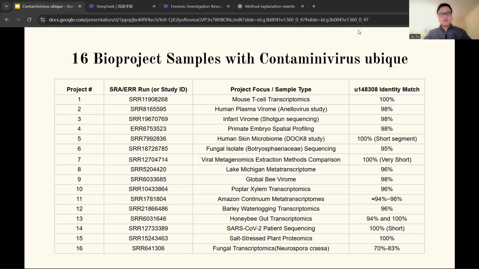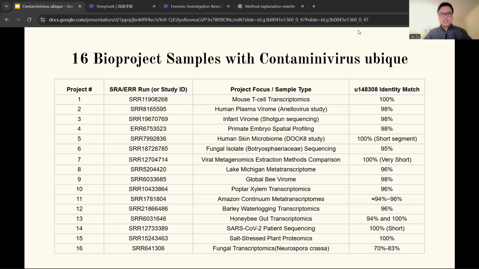The first cluster represents a native lineage. These sequences are consistent with naturally occurring environmental viruses and display substantial sequence divergence, ranging from 70 to 96% identity. The second cluster corresponds to the contaminant lineage, which includes ubique.